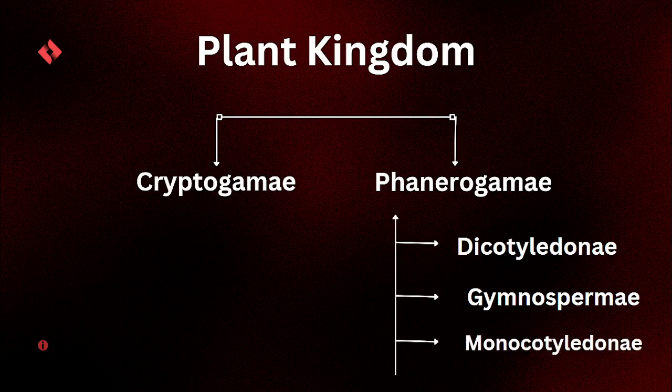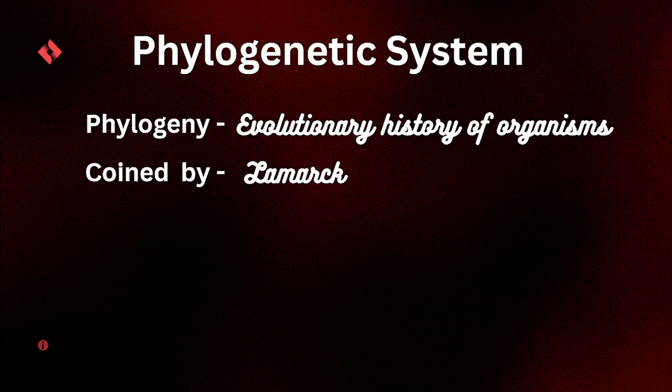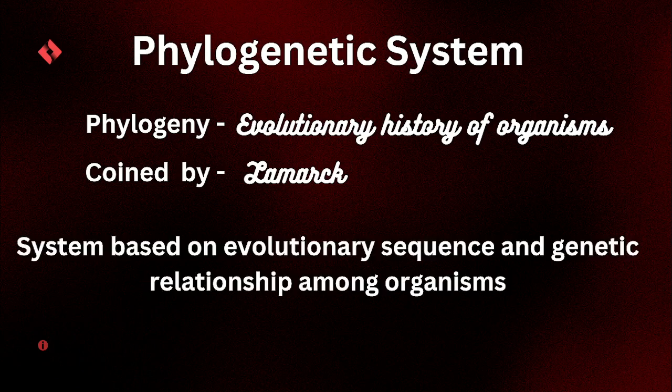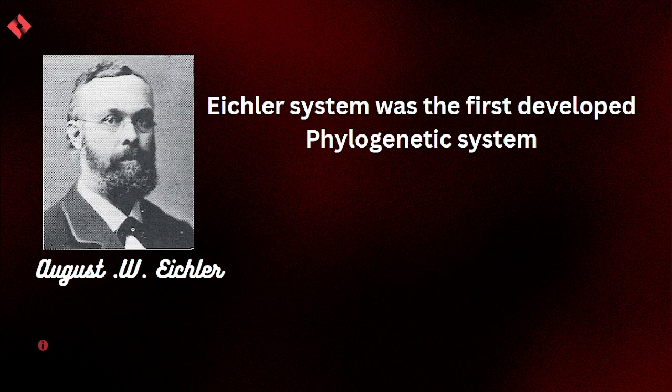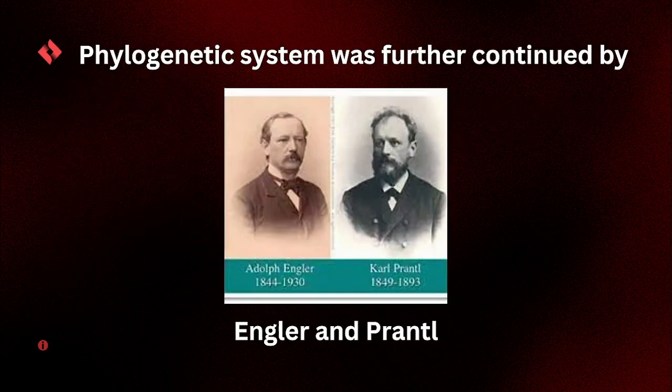Now let's move on to the next system, the phylogenetic system. The term phylogeny refers to the evolutionary history of organisms, and it was coined by Lamarck. This system is based on the evolutionary sequence and genetic relationship among the organisms. Eichler's system was the first developed phylogenetic system, developed by August W. Eichler. And then it was continued by Adolf Engler and Karl Prantl.